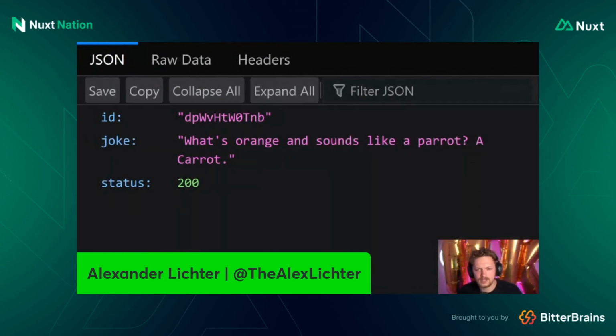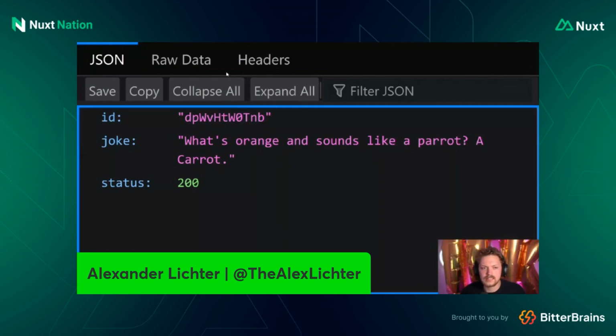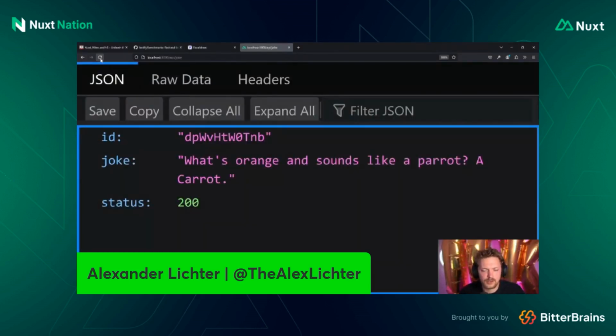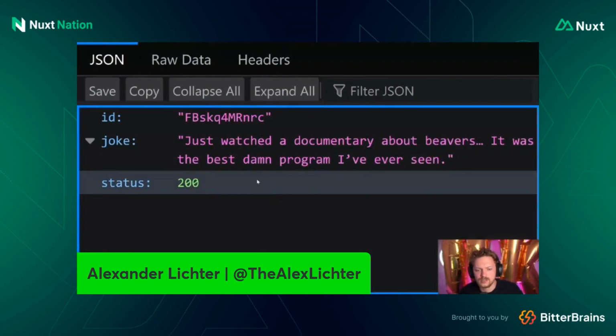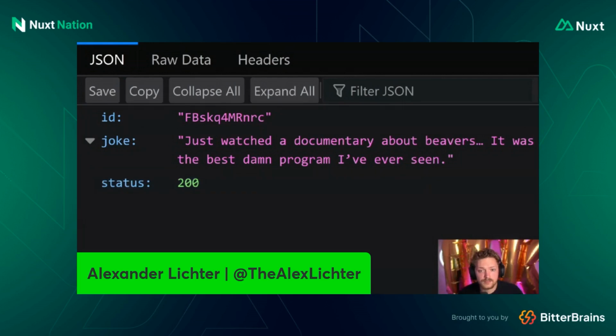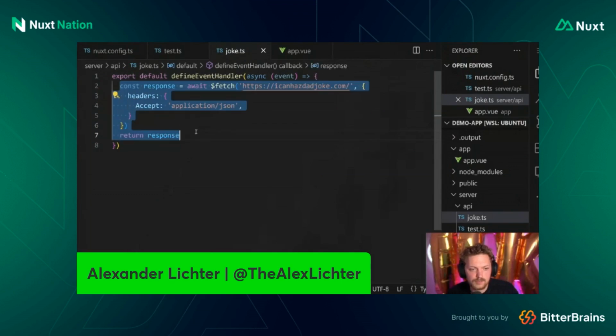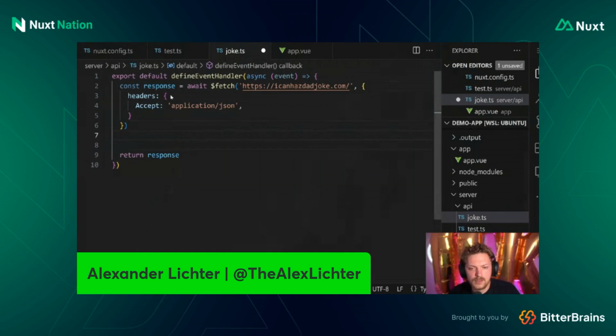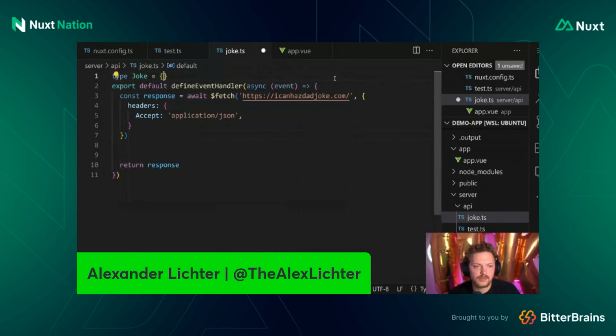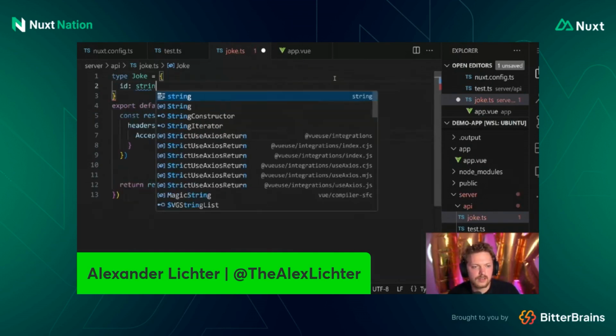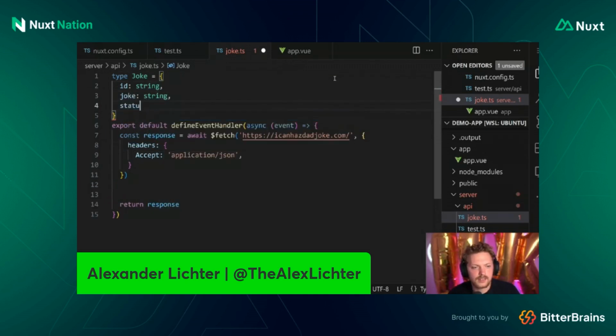The only thing is we didn't do much, except now we have, let's say, a glorified proxy, which just fetches that in Nitro and returns the result. So it doesn't give us any benefits yet. But of course, we can give some. And the easiest way is to say, okay, you know what? We have the response here. Let's save all these things. Because what the response consists of is an ID, a joke, and a status. So of course, we can type it nicely if we want to. We say, okay, we have an ID, which is just a string. We have the joke, which is also a string, and the status, which is probably a number.